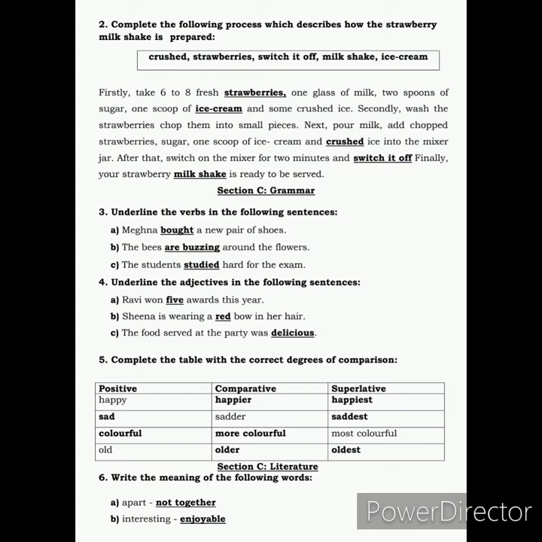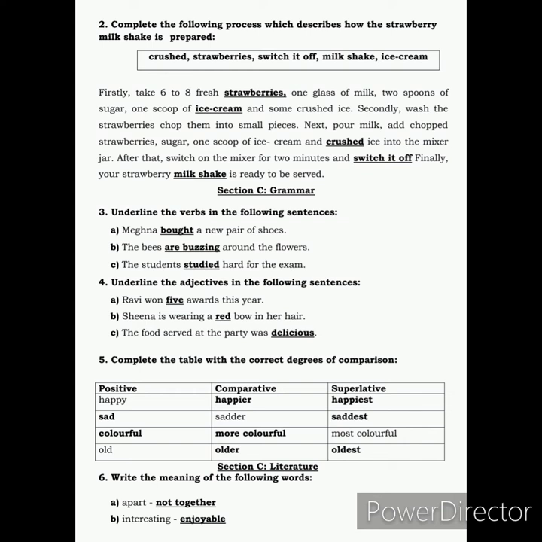And after that, we move on to section C, that is grammar. Now, students, here in question 3, you have to underline the verbs in the following sentences. And the first sentence is, Meghna bought a new pair of shoes. So, here, which is very, very clear, the word bought is the verb. So, you are going to underline the verb. Next sentence is, the bees are buzzing around the flowers. Now, here, children, you have to underline are buzzing.